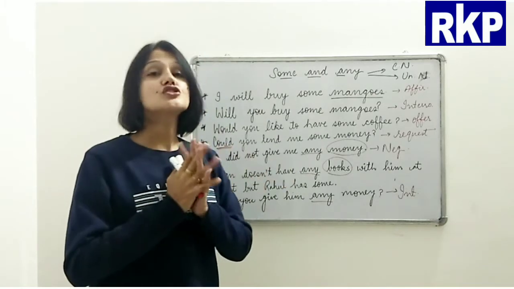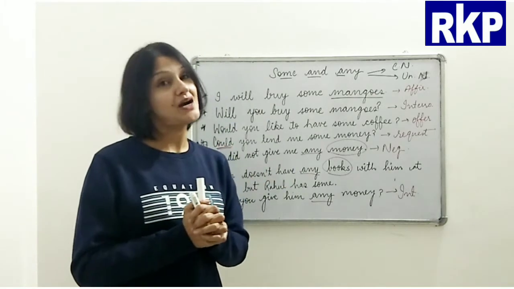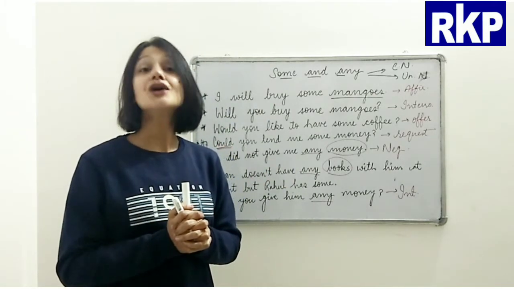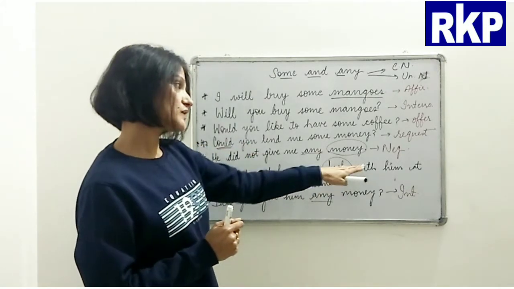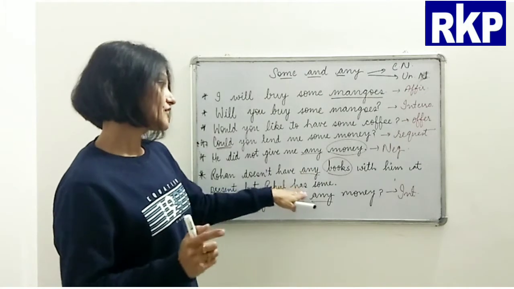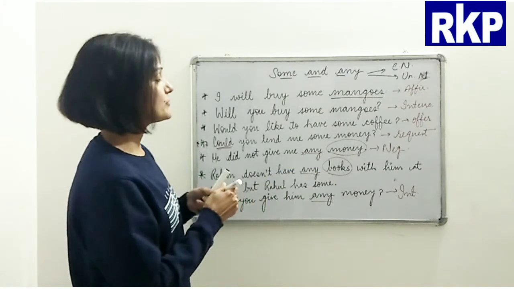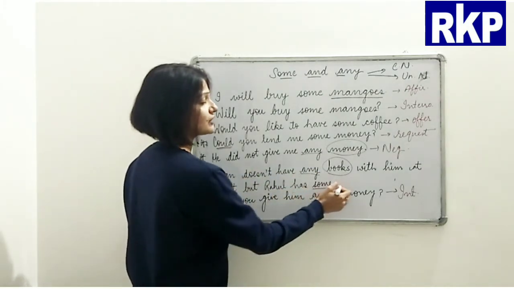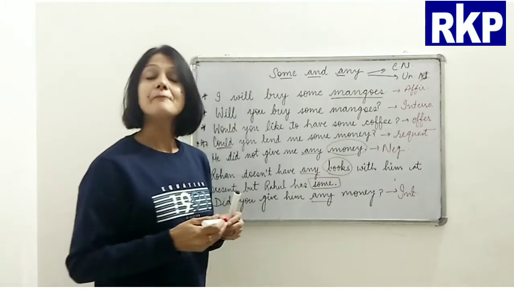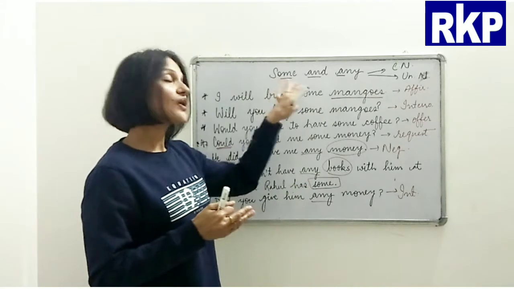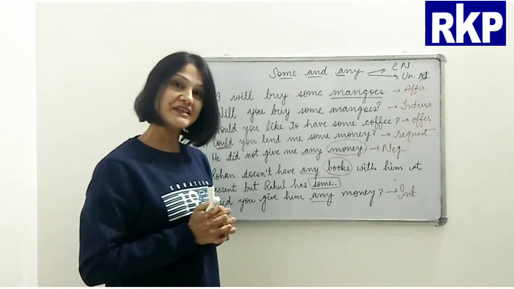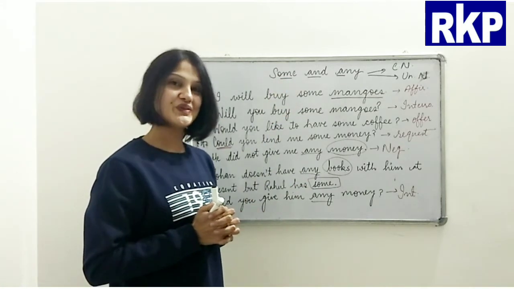But if it is not followed by a noun, that means it is a pronoun. Now if you see here, we have the word some, but what do you say? Is it a quantifier, a determiner? What do you think?